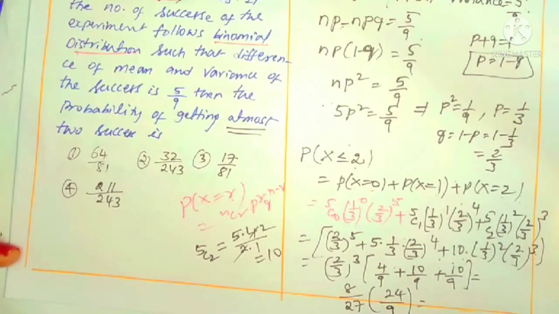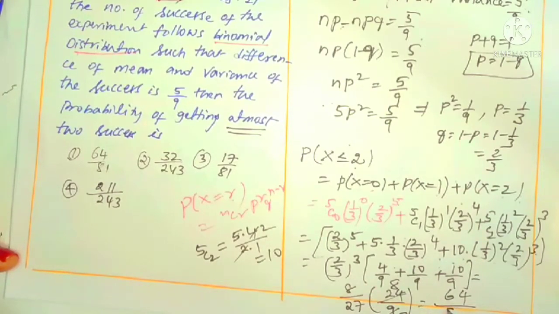Okay. Any cancellations here? 3 cancelled. 3 3s, 3 8s. Right. Now 8 8s are 64. 64 by 27 3s is 81. 64 by 81. This calculation part you can understand easily. You know how to calculate product, addition, subtractions, even though clearly explained. If you have any doubt, please put a comment, right?